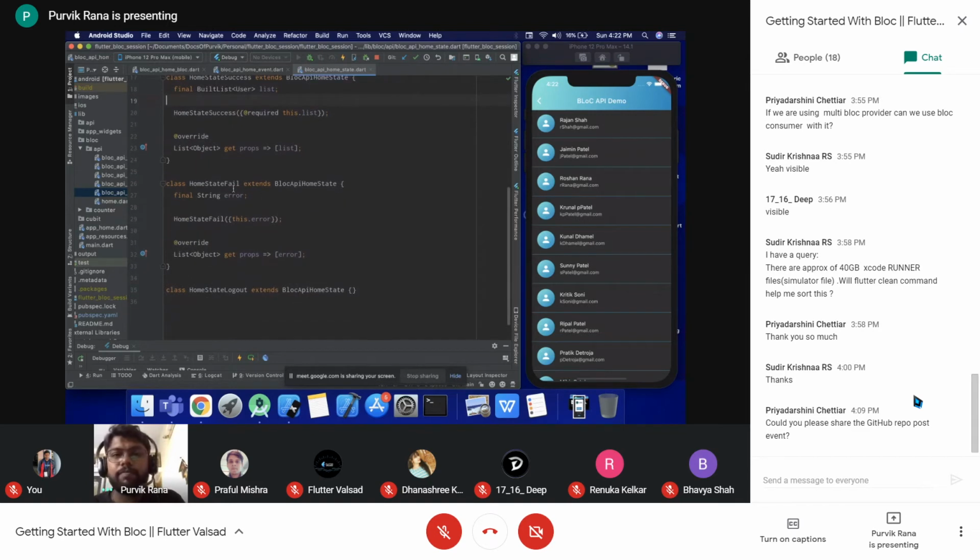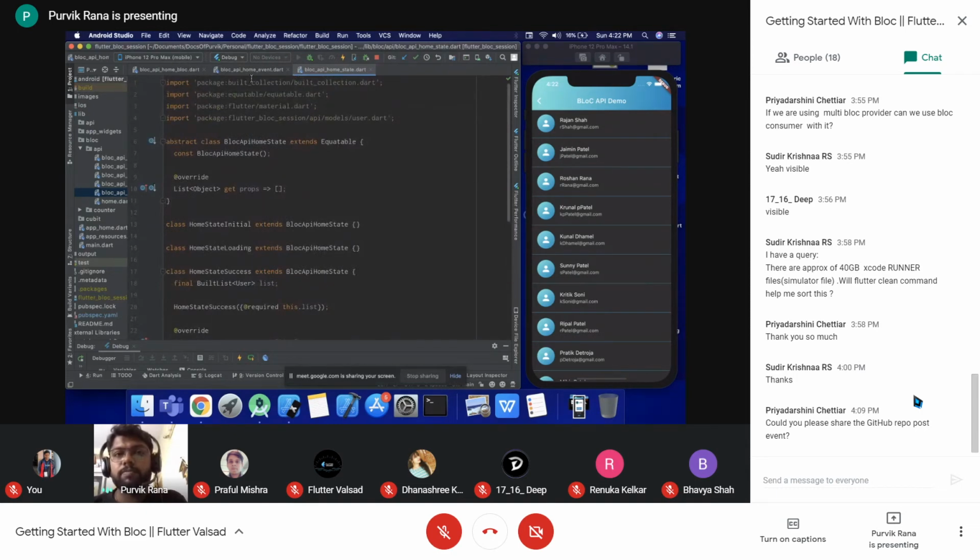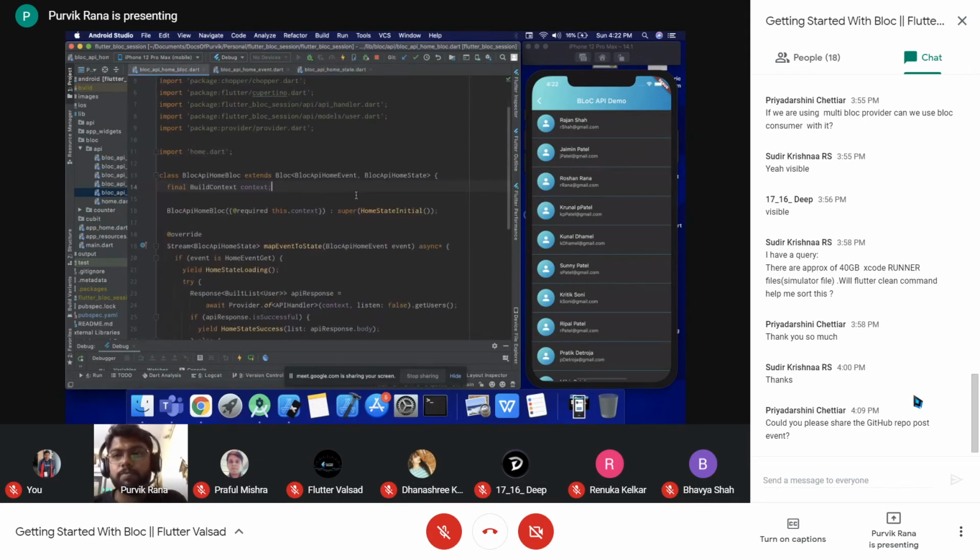And if we fail to get the response from the server, at that time we will pass a simple message, or you can say the error, to the screen within this particular state. So this is what the different states that we have created. These are the events and these are the different states that this block will act upon.